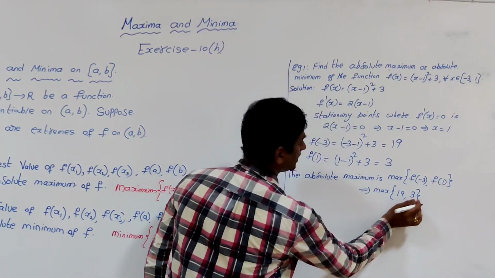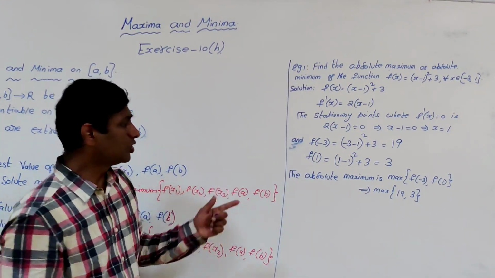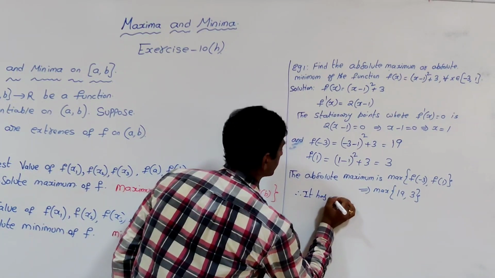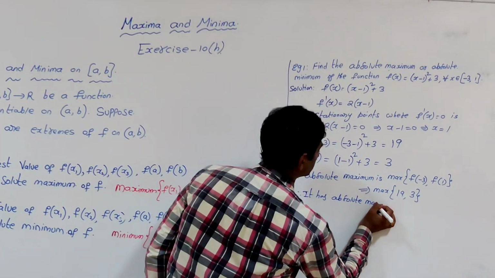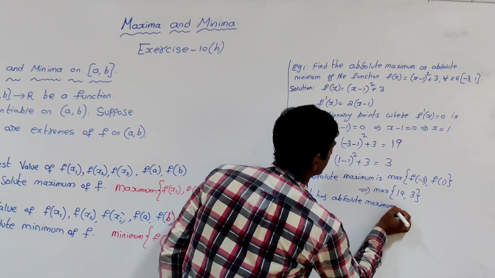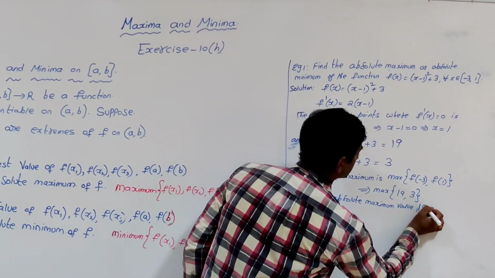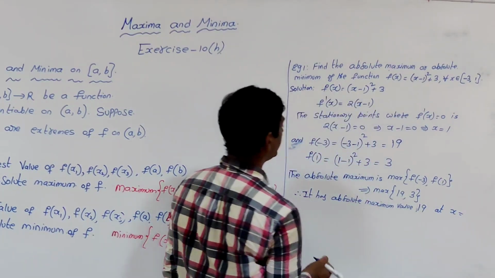Among this 19 and 3, the greatest one is 19. So it has absolute maximum value 19 at what point? At x is equal to where? Minus 3.